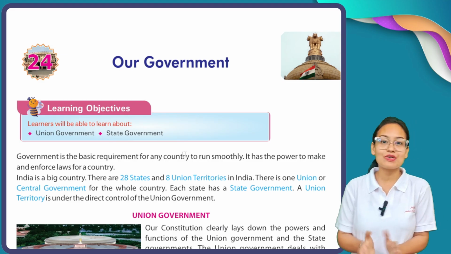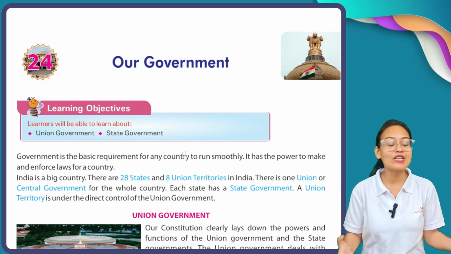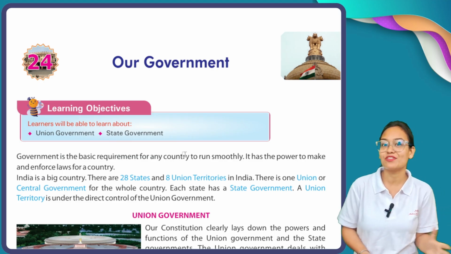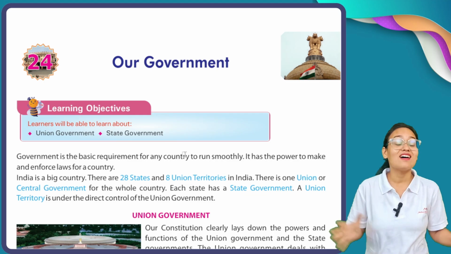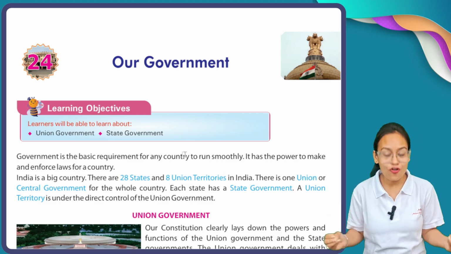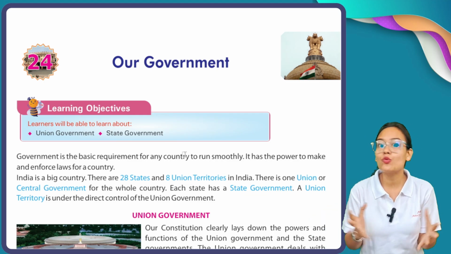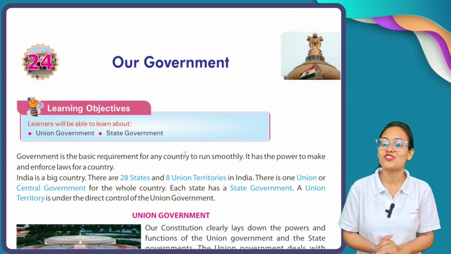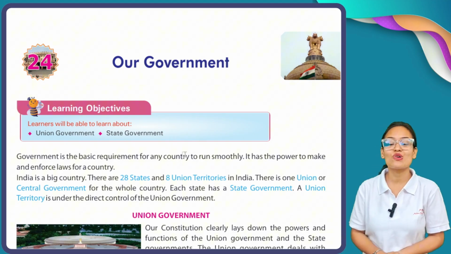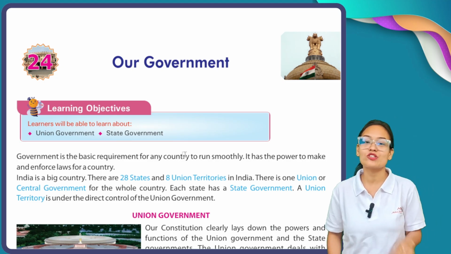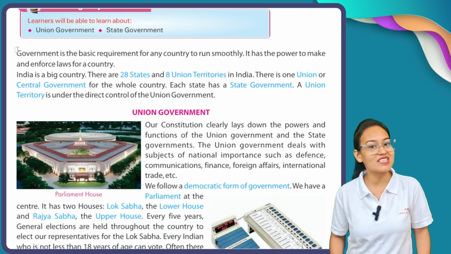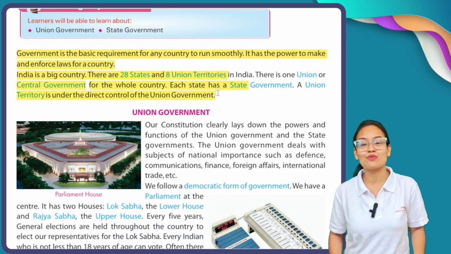So, in our today's session, my dear students, we are going to see about our government. Okay, now what is the meaning of government? See, a group of persons who rule our country India is called the government. In this chapter we are going to see about the two parts of government, union government and state government. So come with me and explore the chapter.